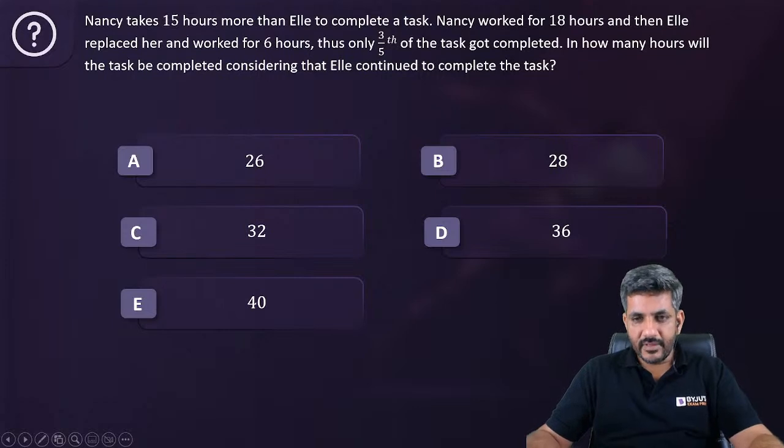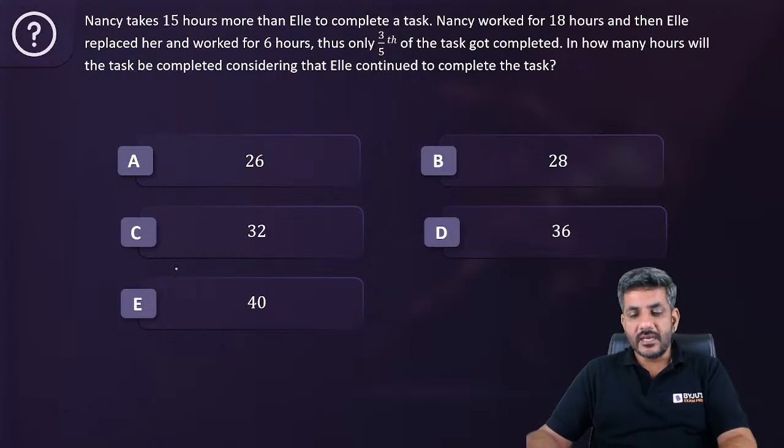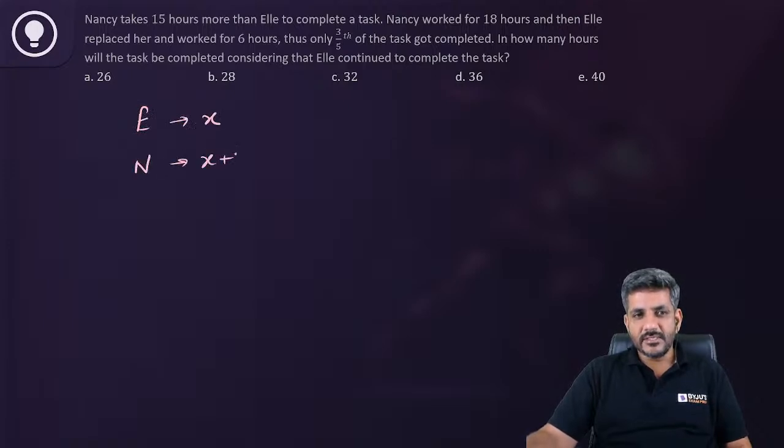Let's start doing it. We have got two different answers, but it is a slightly difficult question, so it's worth discussing. Nancy takes 15 hours more than Ellie to complete a task. So let us say Ellie takes X hours to complete a task. So Nancy takes X plus 15 hours.